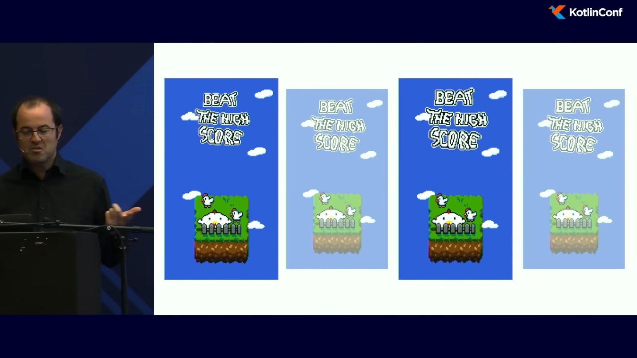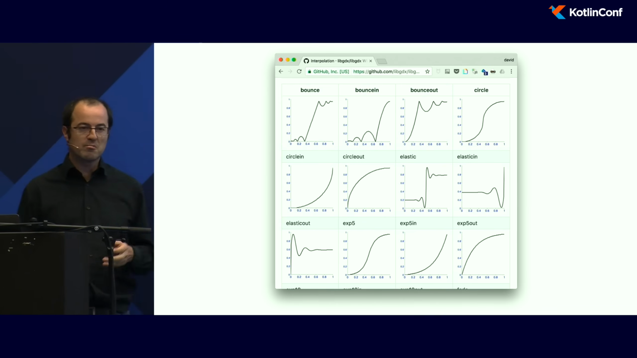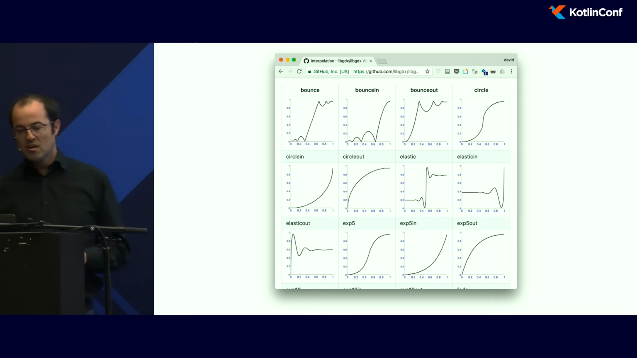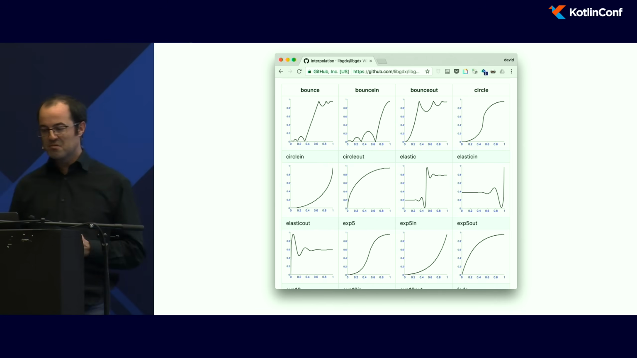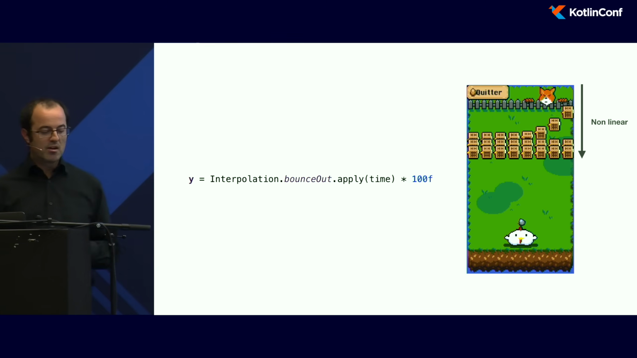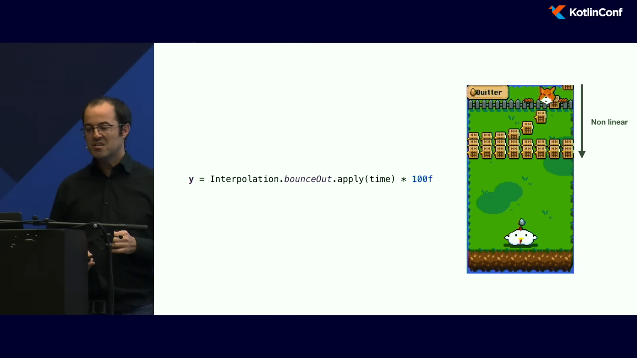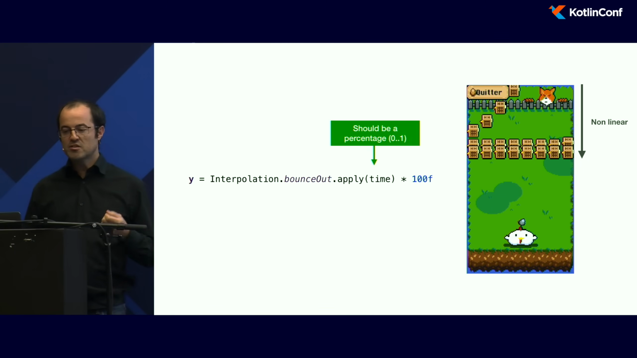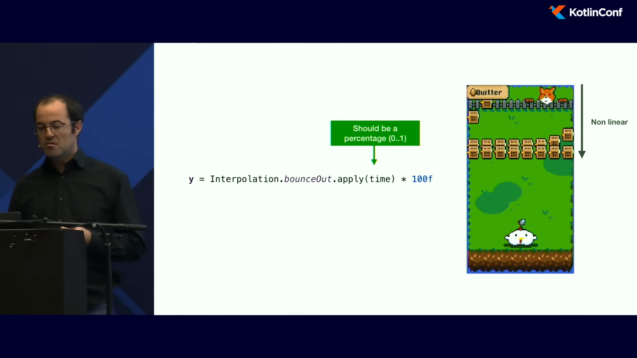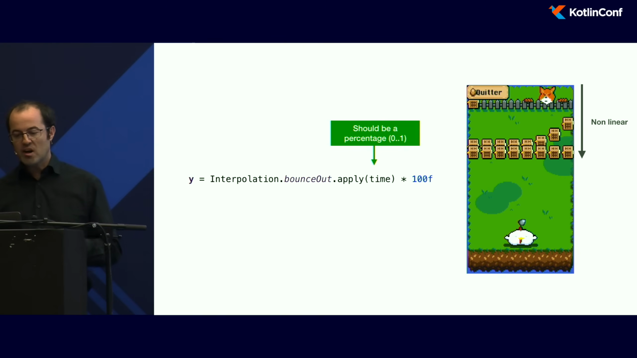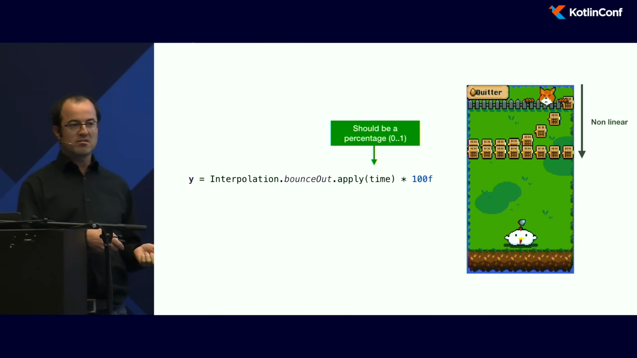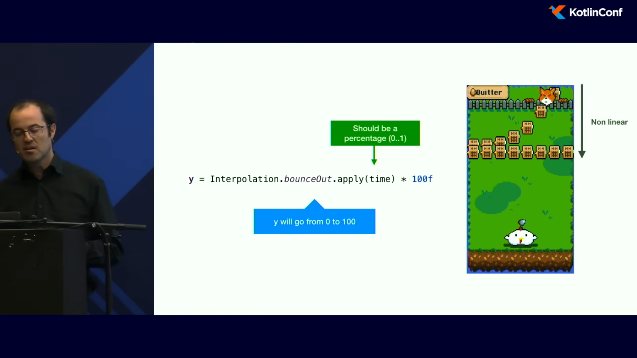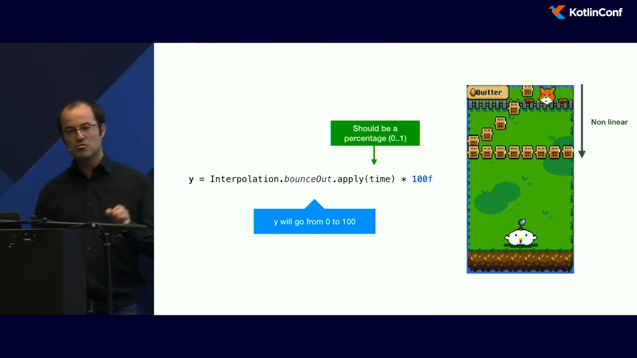To simulate this, I use interpolation, and libgdx comes with a lot of different interpolations. It's here to break the linear movements. So I use it, for example, in the game when every block arrives on the screen. This is not a linear movement, but non-linear. It's easy to use. You just need to call the apply method on the interpolation, and give it a percentage from 0 to 1. It will return another percentage from 0 to 1, and here I multiply it by 100. So I knew that my y will go from 0 to 100.